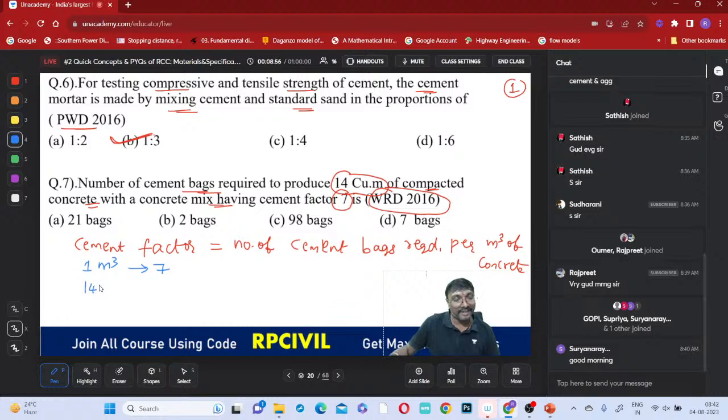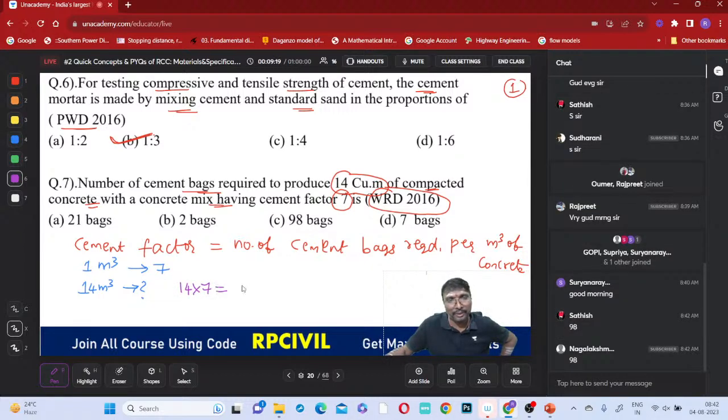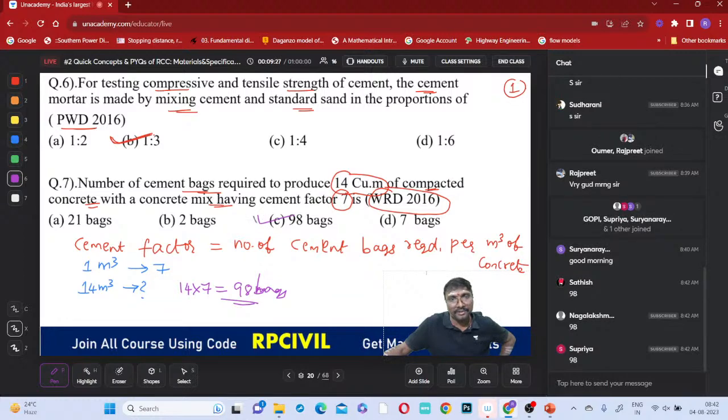And for this 14 meter cube, how much does it come to be, everyone? Dheeraj Singh, namaste. For 14 meter cube, how much will it be? 1 meter cube needs 7 bags; how many bags are needed for 14 meter cube? So that is 14 into 7, which means 98. So 98 bags are required, right, everyone? Is it clear? Option C will be the correct answer, right? Shall we proceed further, everyone?